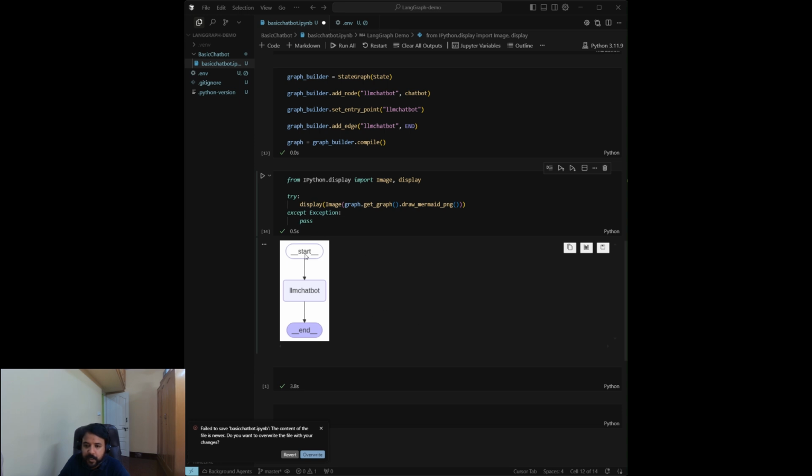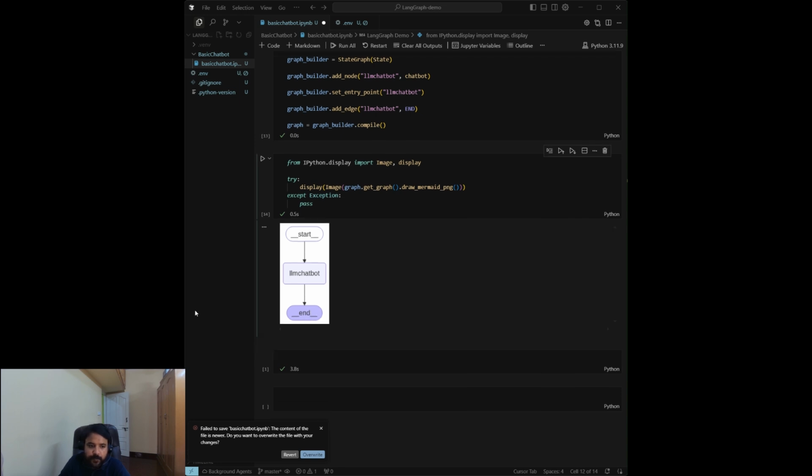So here is the basic display of our chatbot. We'll have the start node, we'll have the LLM chatbot, and we have the end node. Now let's actually run our basic chatbot in a new code cell. So we'll try to invoke this graph.